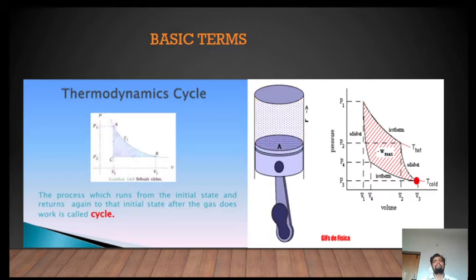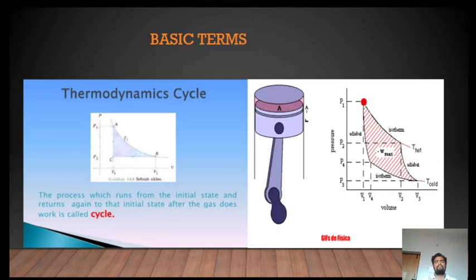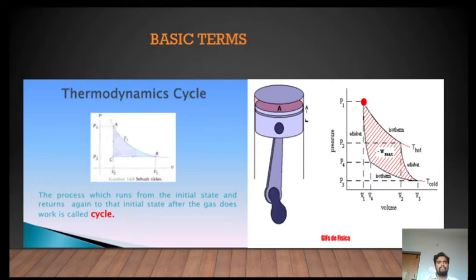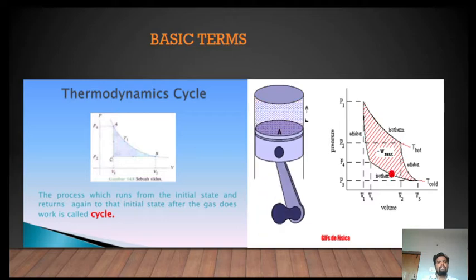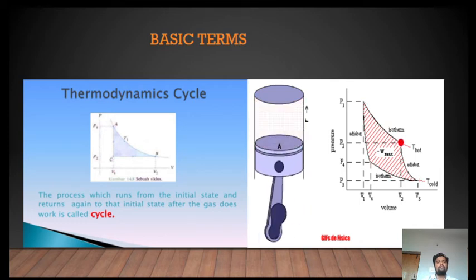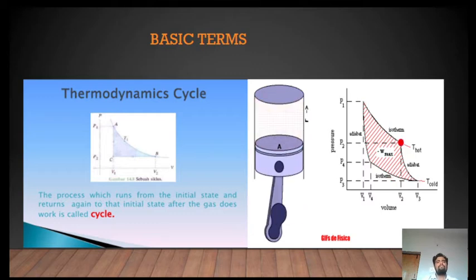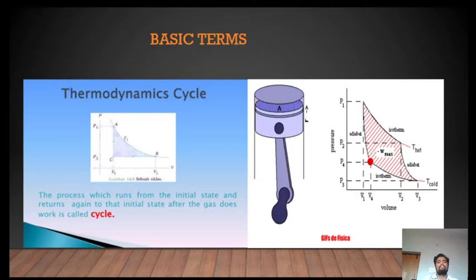Next basic term is thermodynamic cycle. So what is a thermodynamic cycle? A thermodynamic cycle is a thermodynamic process in which the system runs from the initial state and returns again to the initial state after the gas, or thermodynamic system, does work. This is called a thermodynamic cycle.